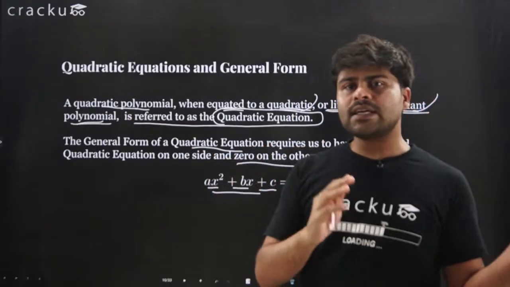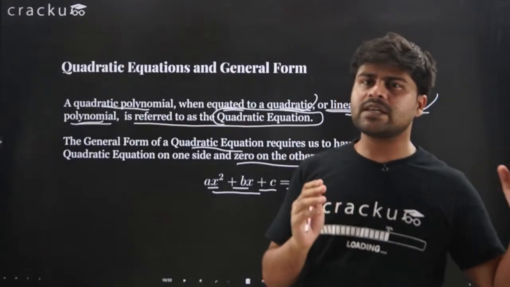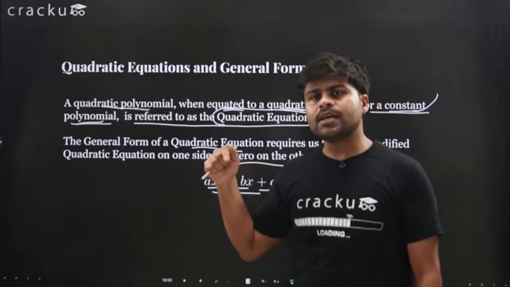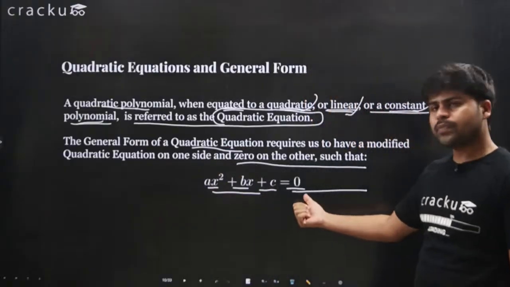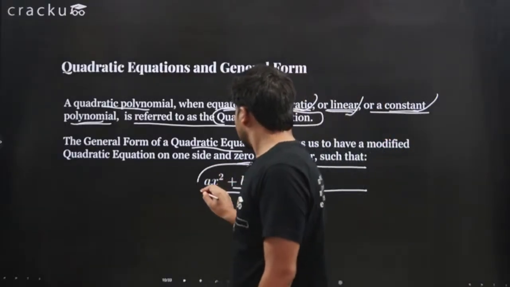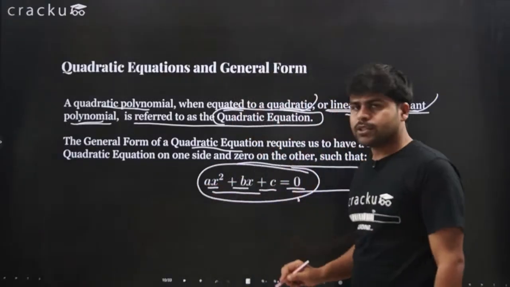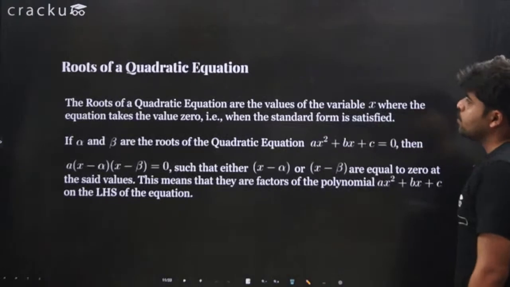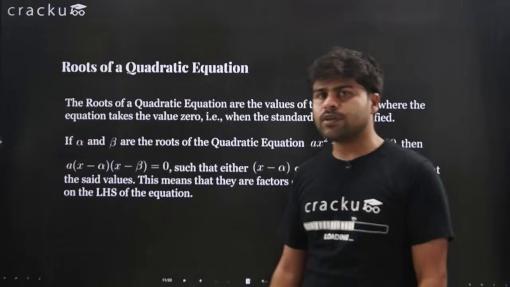Okay, so one side there should just be ax² + bx + c after putting everything on the left-hand side or the right-hand side, and the other side should have 0 and nothing else. Okay, so this is the standard form of a quadratic equation. Got it? Now let's move ahead to discuss roots of a quadratic equation.